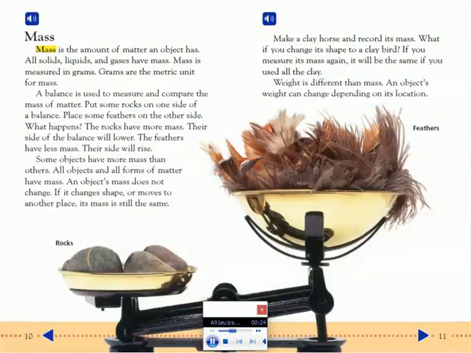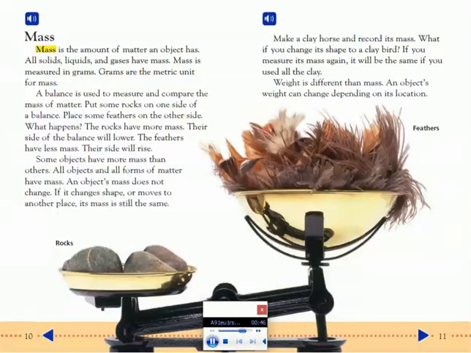Put some rocks on one side of a balance. Place some feathers on the other side. What happens? The rocks have more mass. Their side of the balance will lower. The feathers have less mass. Their side will rise. Some objects have more mass than others.